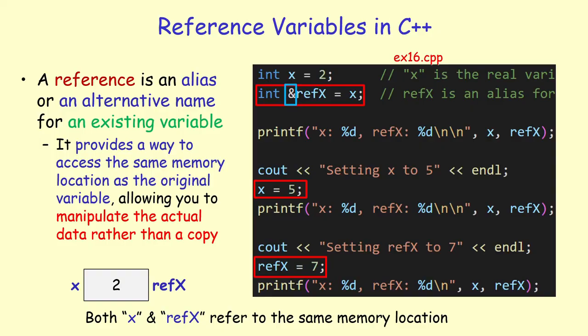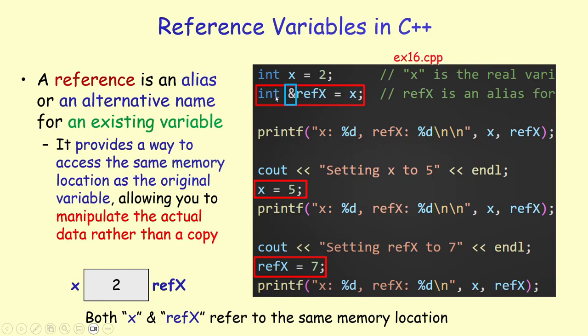It provides a way to access the same memory location as the original variable, allowing you to manipulate the actual data rather than a copy. So here's an example. We've got a variable x, integer, initialized to 2. Then I am defining what's called a reference variable. The reference variable refx has to have the same type as the original variable.